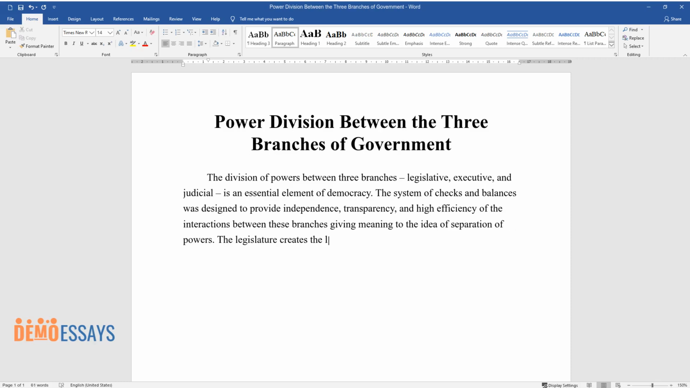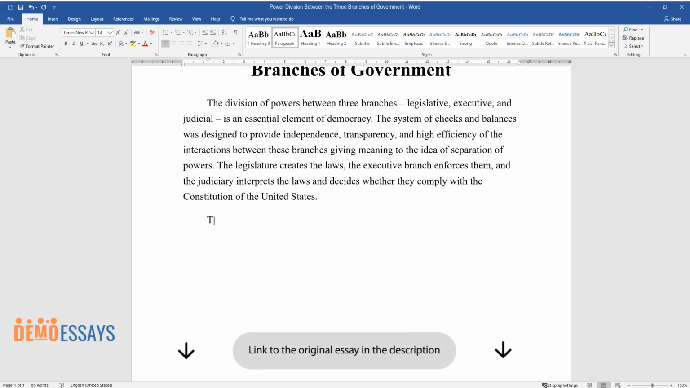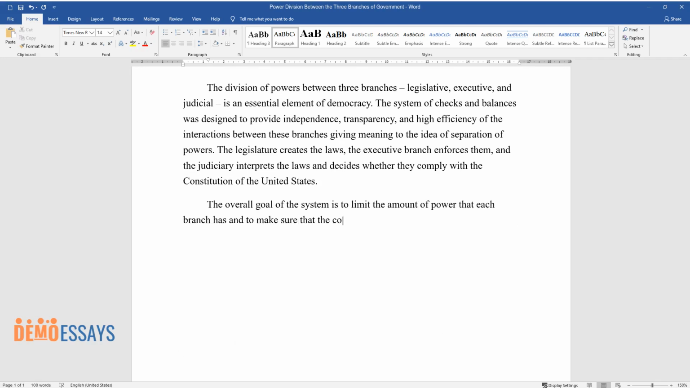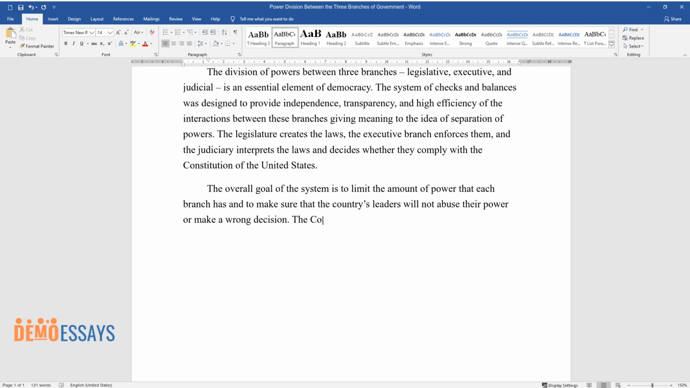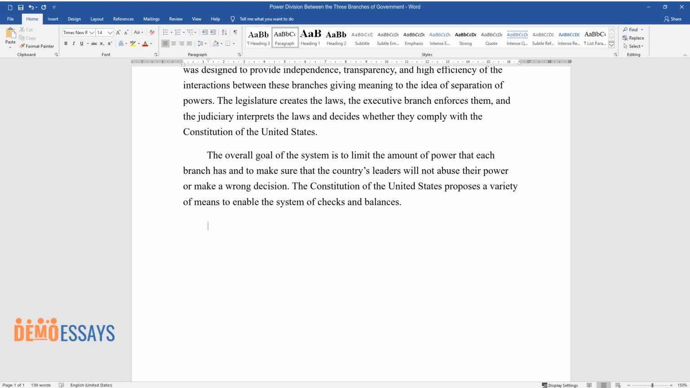The legislature creates the laws, the executive branch enforces them, and the judiciary interprets the laws and decides whether they comply with the Constitution of the United States. The overall goal of the system is to limit the amount of power that each branch has and to make sure that the country's leaders will not abuse their power or make a wrong decision. The Constitution of the United States proposes a variety of means to enable the system of checks and balances.